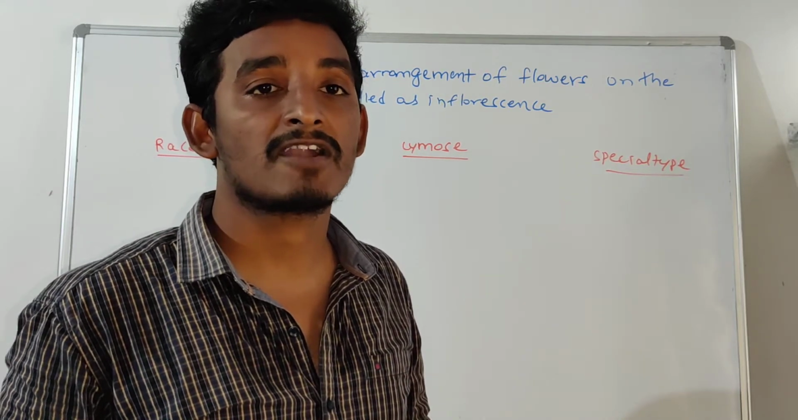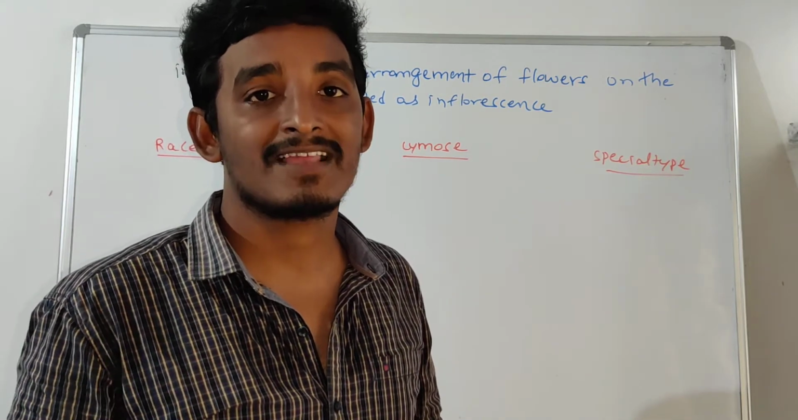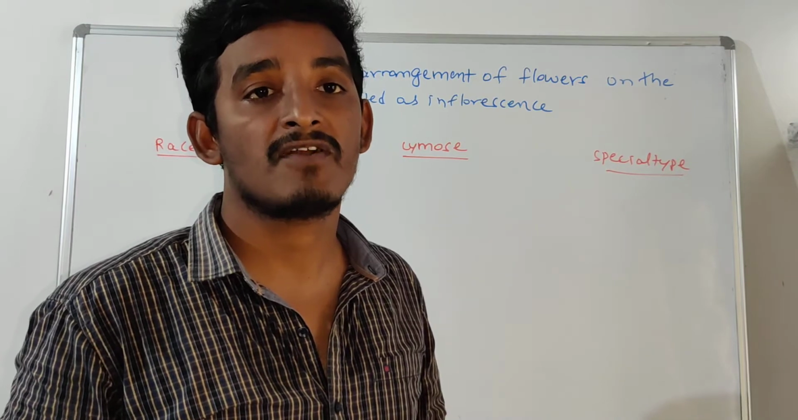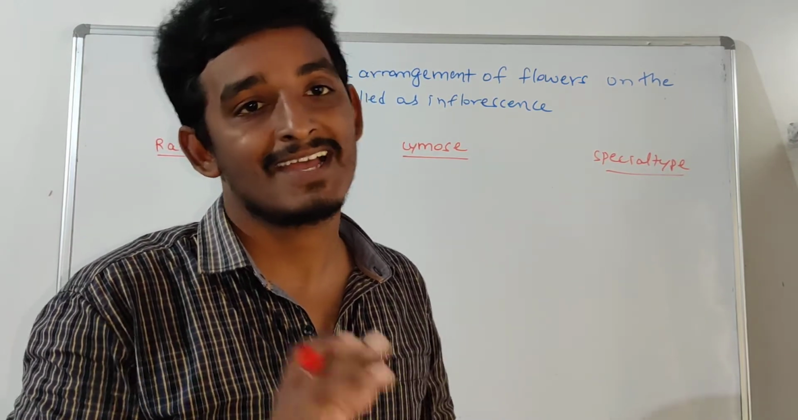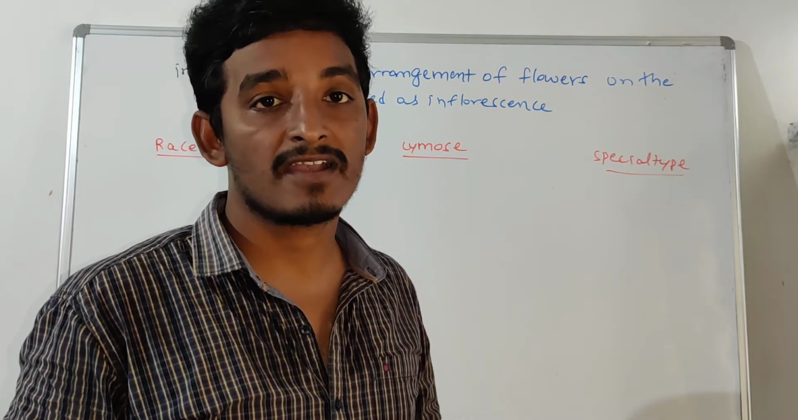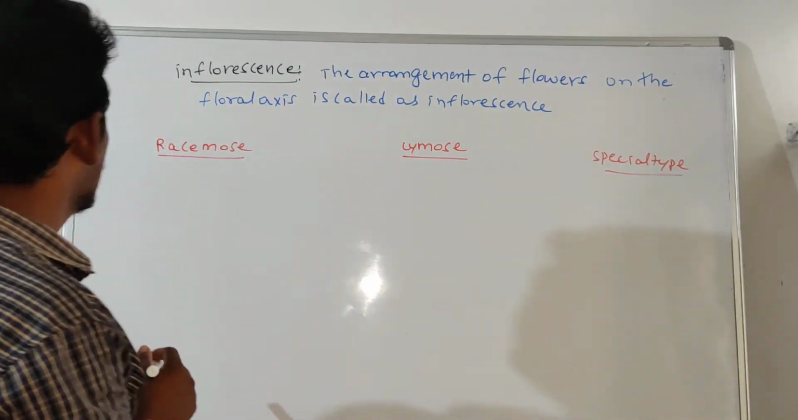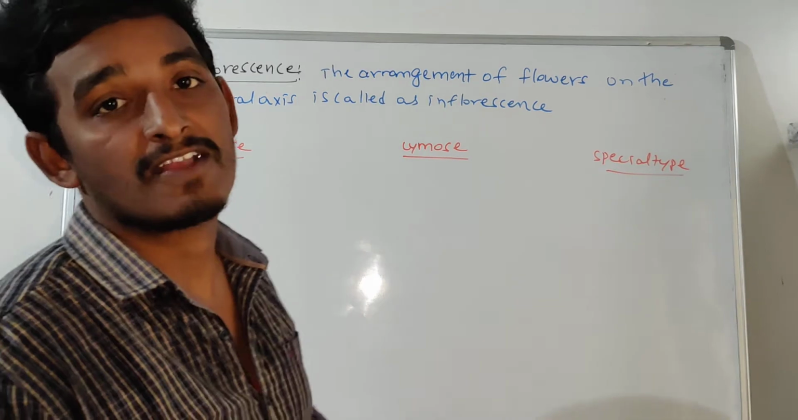We already know about peduncle and pedicel. Pedicel means the stalk of the flower, and the stalk of the inflorescence we call a peduncle. So that is already cleared for you. First we are starting with the racemose inflorescence.